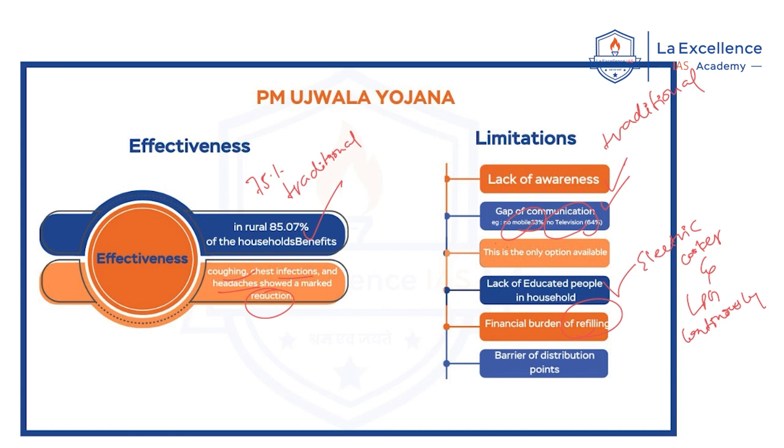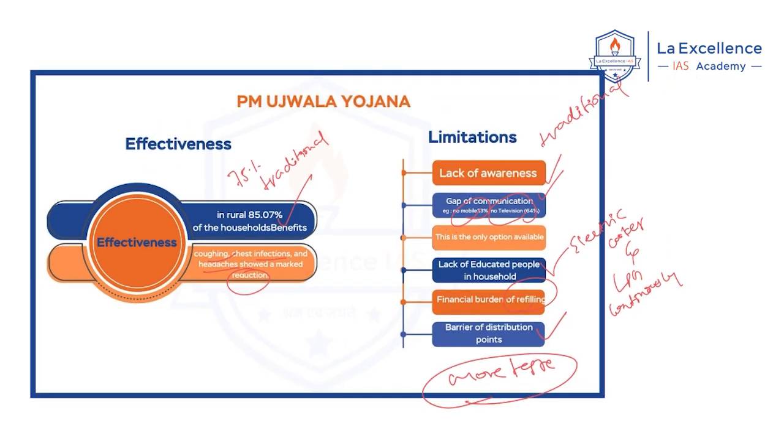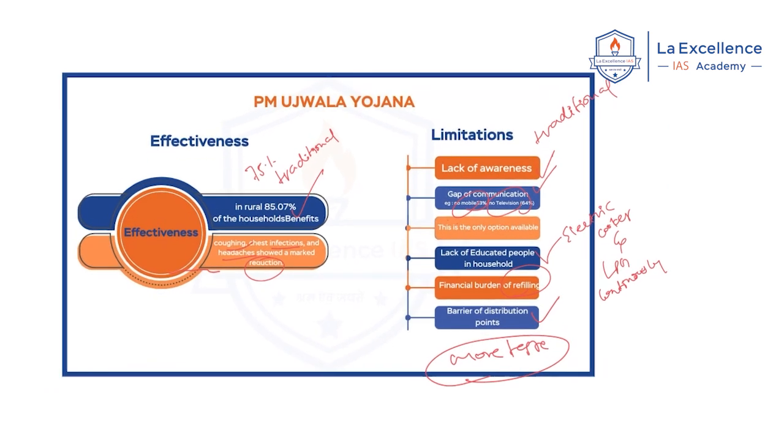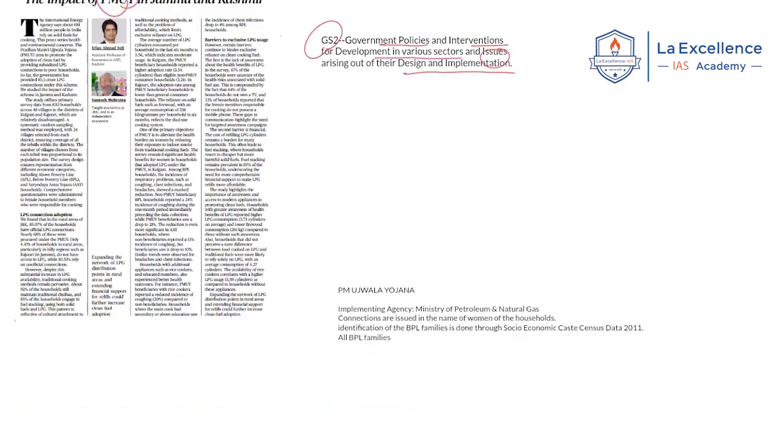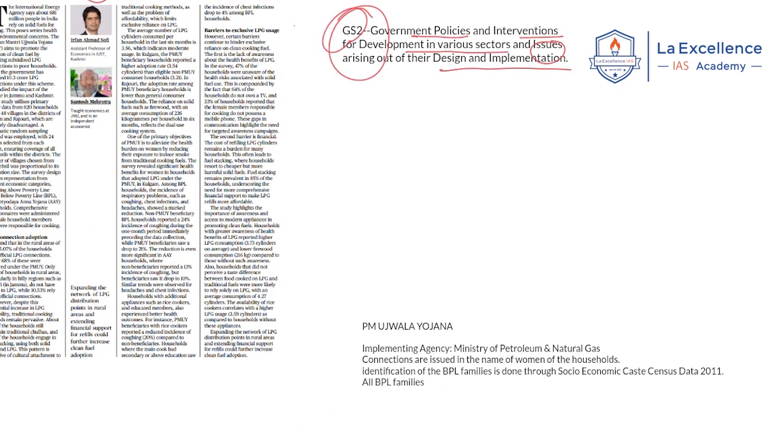Now, this is one of the cultural barriers to prevent giving up the traditional way of cooking. Now, another important limitation is the barrier of distribution points in the hilly areas of Jammu and Kashmir. Now, these are the challenges highlighted by this author for implementation of PM Ujjwala Yojana. From the examination perspective, you can use this article as an example if any question is asked under this syllabus headline: what are the challenges faced by government policies in their design and implementation.